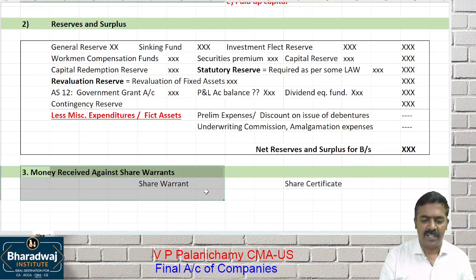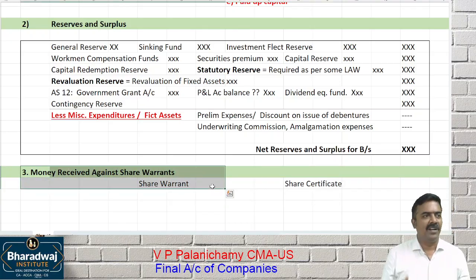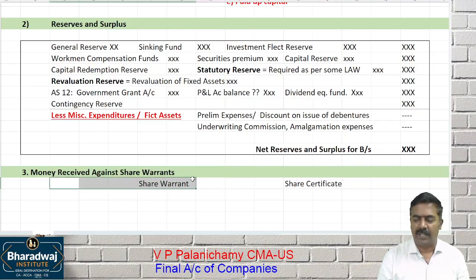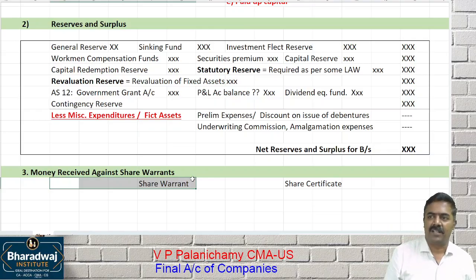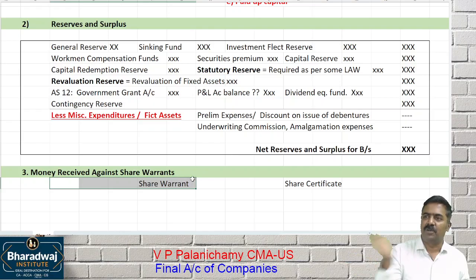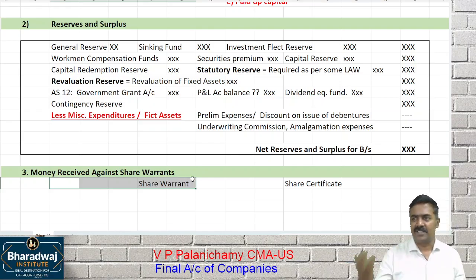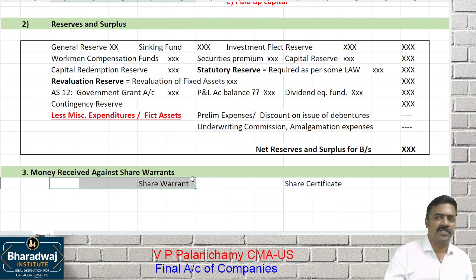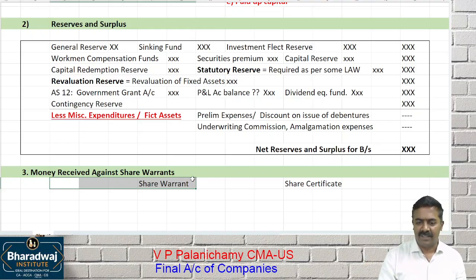What about the people who are holding share warrants? Will the company know who is holding the share warrant? No, it is a bearer document. It's like, will the RBI know who's holding this 500 rupee note? No. So simple. The company will announce the dividend. You have to show the share warrant and go and get the dividend. You have to claim the dividend. You can claim online. Otherwise, if physical cheques are given, go to the company, give the share warrant and claim the dividend. Simple. Share certificate holders are called shareholders of the company.